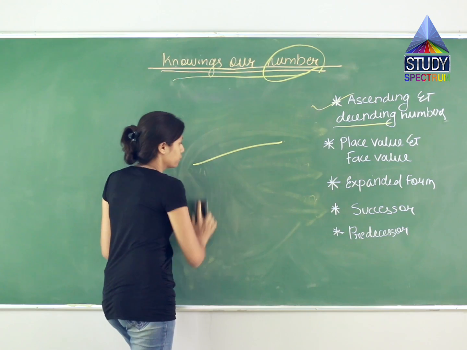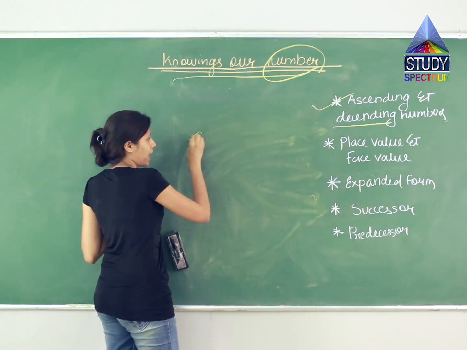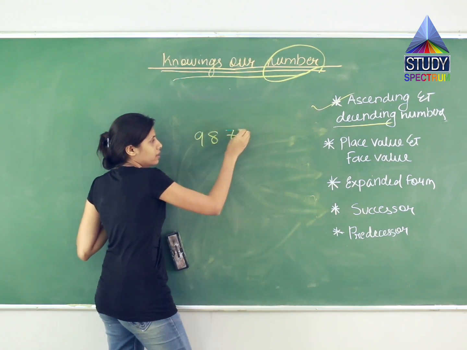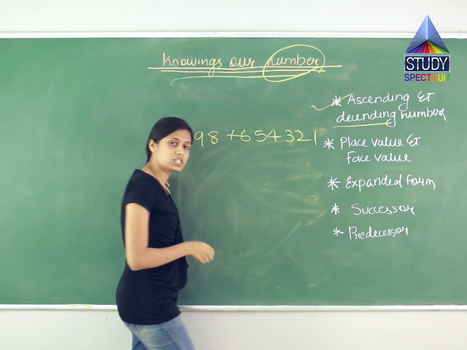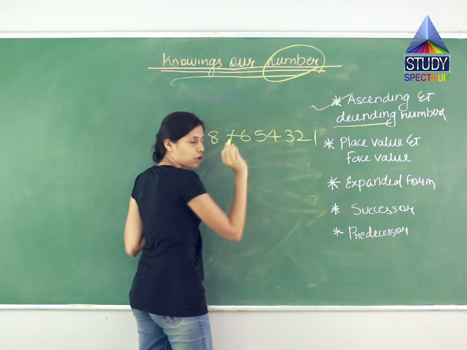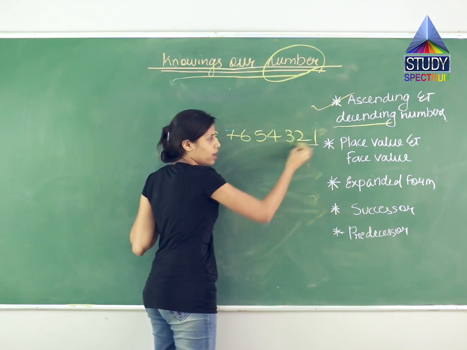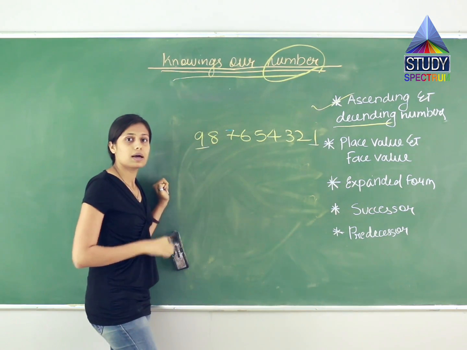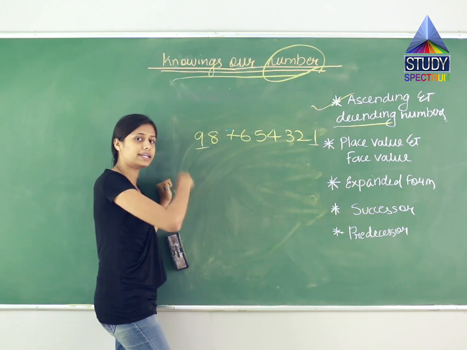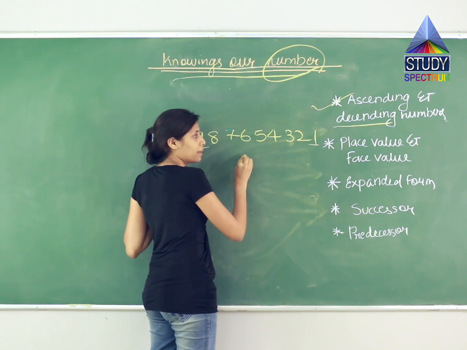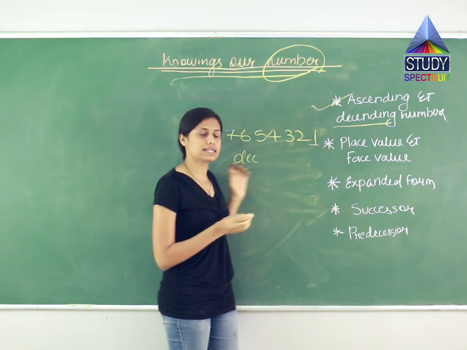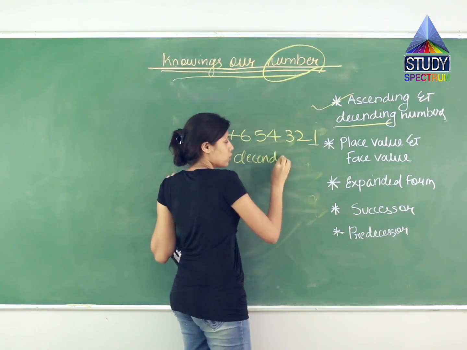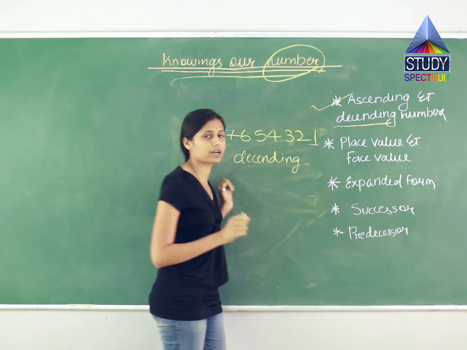If I say 9 8 7 6 5 4 3 2 1, what does it mean? What is the proper sequence? 1 is the smallest and 9 is the biggest. But I have written it in reverse. When I write it in reverse, it becomes what? Descending order, which is totally opposite to ascending order. So be clear about what is ascending and what is descending.